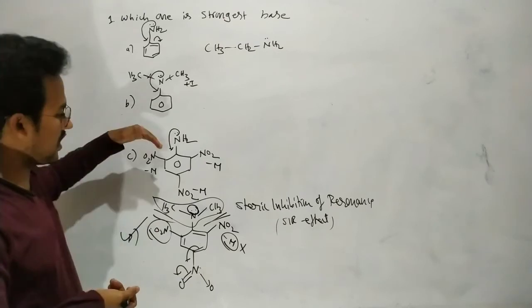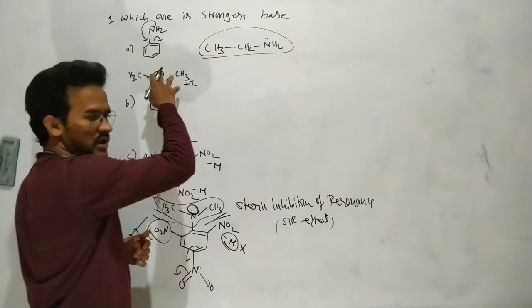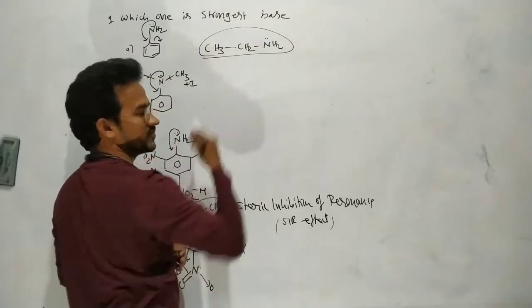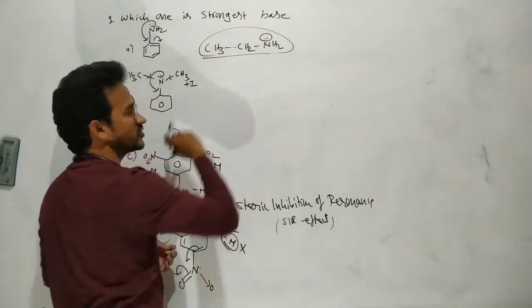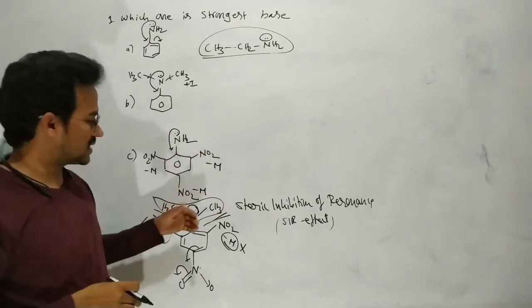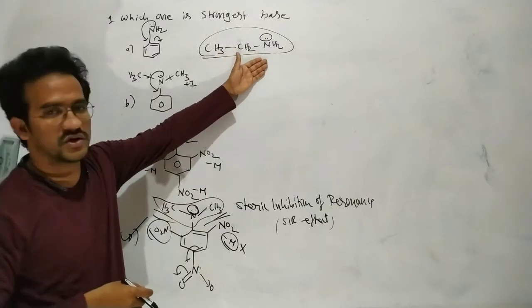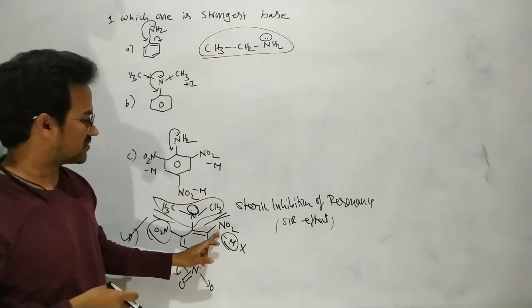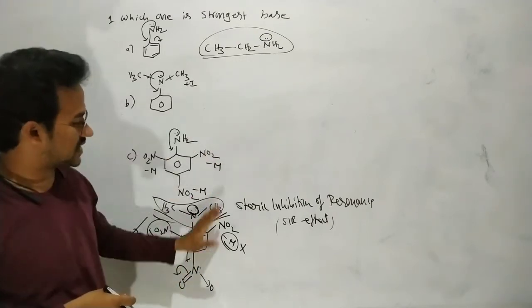And next, if you take this one, it is the strongest base among these four compounds because it is an aliphatic compound. Here also these electrons are not involved in resonance. That's why aliphatic amines are more basic than aromatic amines. Here it is not involved in conjugation. Here also it is not involved in conjugation, but here in this case some minus effect is working. That's why this compound is more basic than this compound.